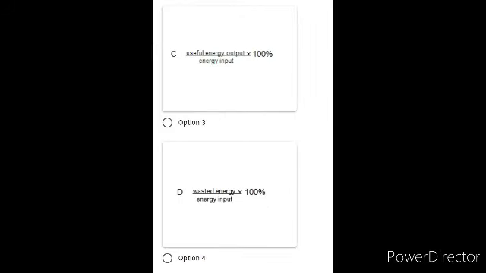useful energy output divide by energy input multiply by 100. So option C is correct, because see, what is efficiency? Efficiency means whatever the output we are getting, how much is the useful one. Fine. So that will tell us what percentage is the useful output. That's going to tell you its efficiency. Fine. If the output, useful output is less, efficiency is less. Useful output is more, efficiency is more. So option C is correct. Useful energy output, what we are getting as useful output, divide that with the total energy input which you have, the energy input, and multiply with 100.